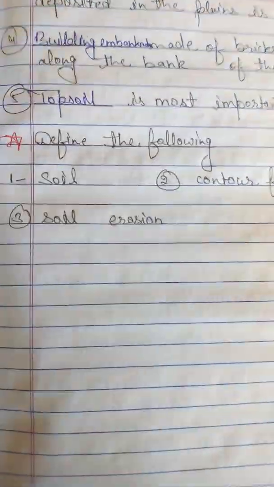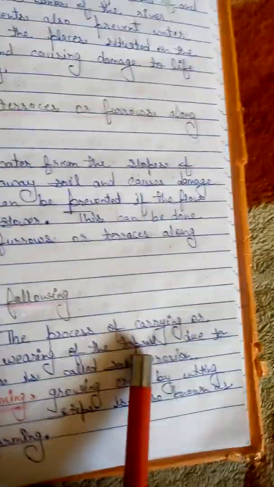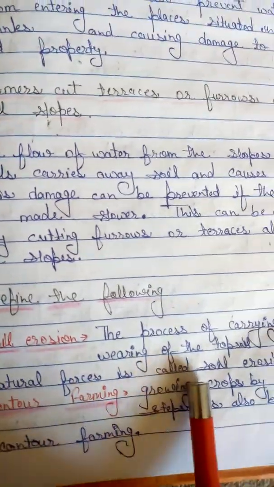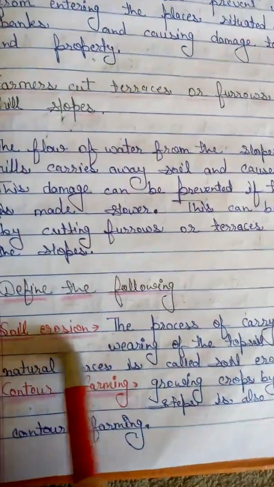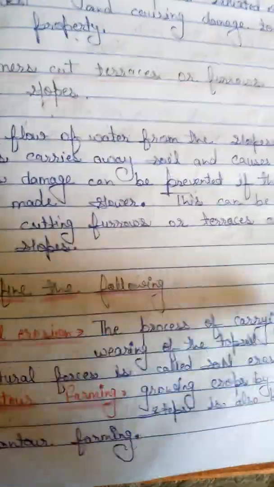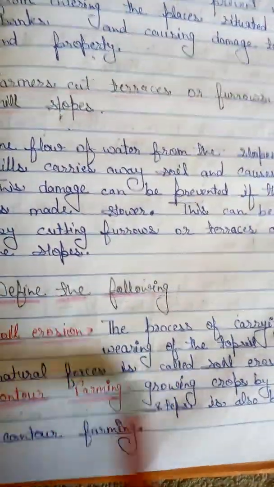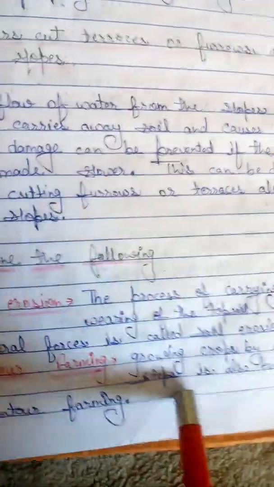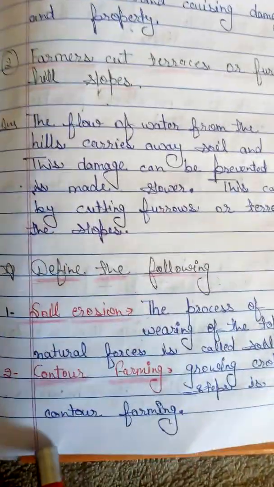Now define the following: soil, contour farming, soil erosion. The process of carrying or wearing away of topsoil due to natural forces is called soil erosion. Contour farming: growing crops by cutting steps is known as contour farming. What is soil? Soil is formed as rocks break into tiny pieces.